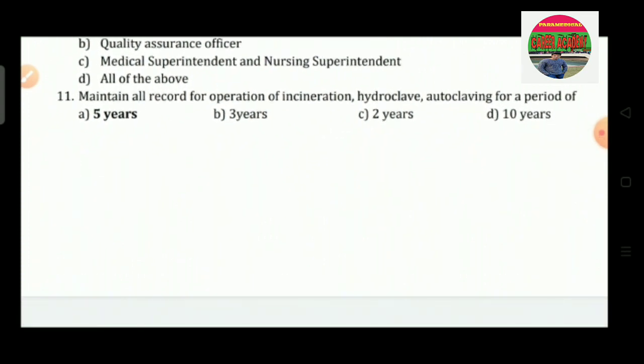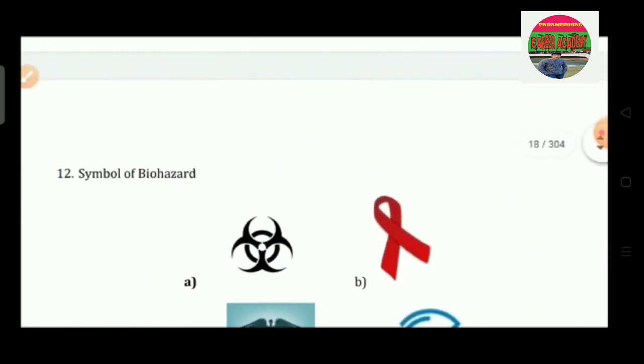Question number 11: maintain all records for operation of incineration and autoclaving for a period of: option A 5 years, option B 3 years, option C 2 years and option D 10 years. So the correct answer is 5 years.